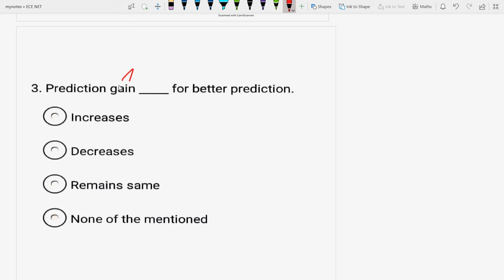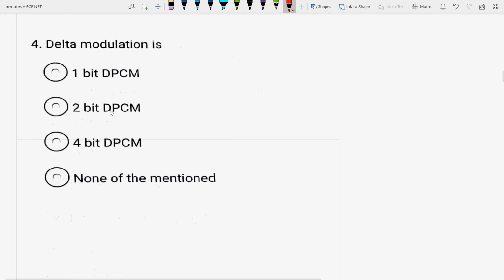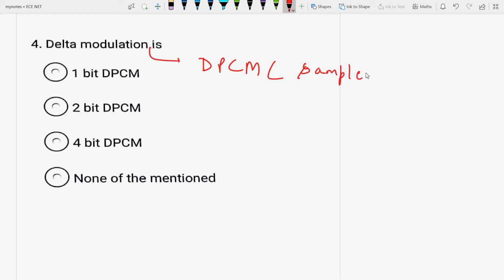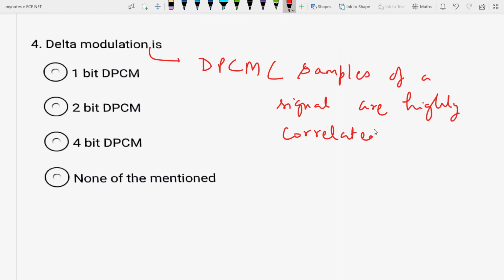Next question is delta modulation. You know delta modulation is what? It is a special case of DPCM, differential pulse code modulation. Okay, when the samples of a signal are highly correlated, then we get DPCM in order to save the bandwidth, or using the same bandwidth at higher data rate. Okay, at higher data rate.